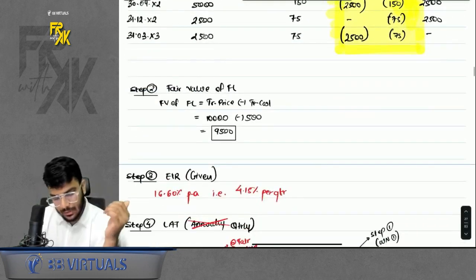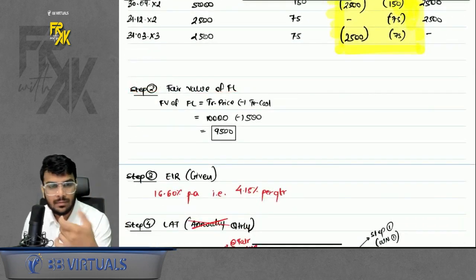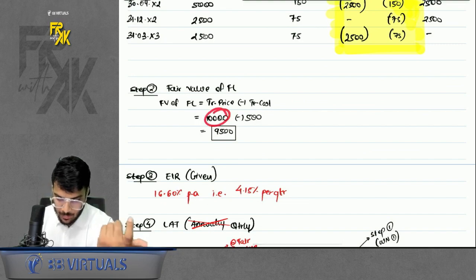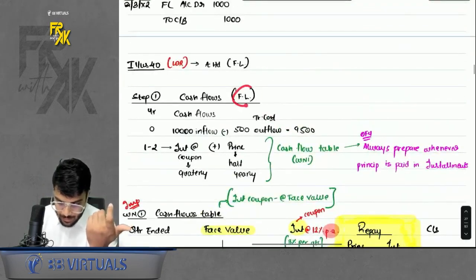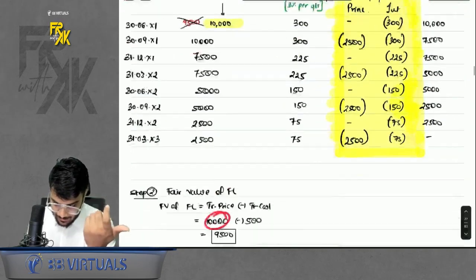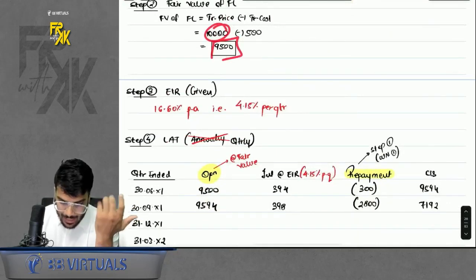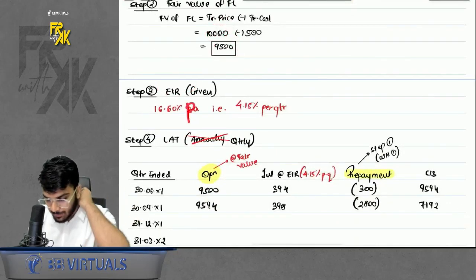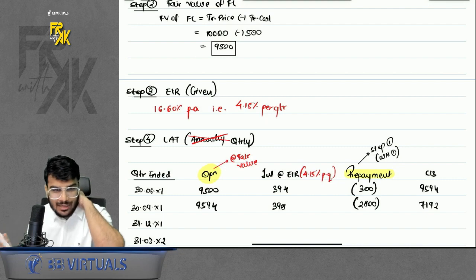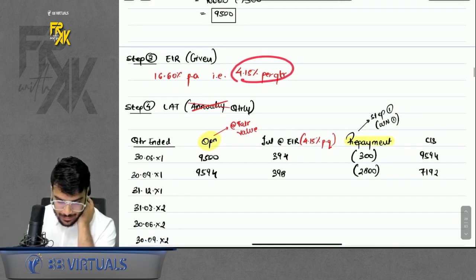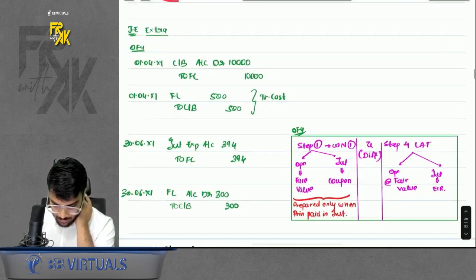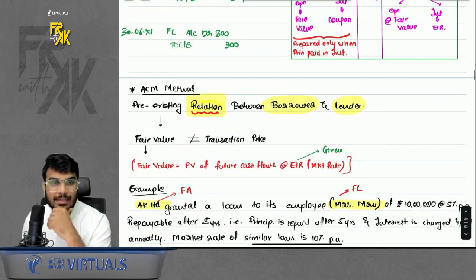Simple. Okay. Then step number 2 was fair value. It is simple. You have to assume it to be 10,000, but it is a financial liability and there was also some transaction cost. So less it. So it will be 9,500. EIR, luckily it is given, but per annum it is given. This question is fully based on quarterly, half yearly, so find it per quarter also. Then prepare the LAT. It is going to be very simple for you. Done.